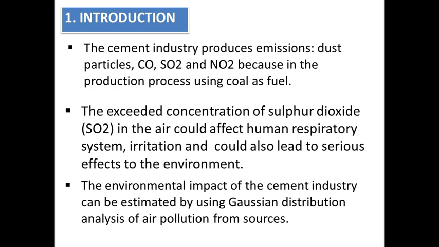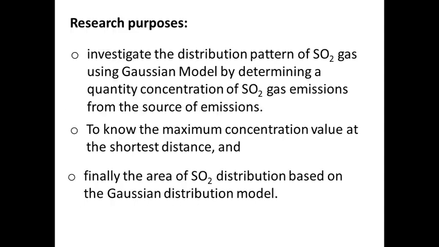The environmental impact of the cement industry can be estimated by using Gaussian distribution analysis of air pollution from a source. This study aimed, first, to investigate the distribution pattern of sulfur dioxide gas using the Gaussian model by determining the concentration of sulfur dioxide gas emission from the source. Second, to know the maximum concentration value at the shortest distance. And third, finally, the area of sulfur dioxide distribution based on the Gaussian distribution model.